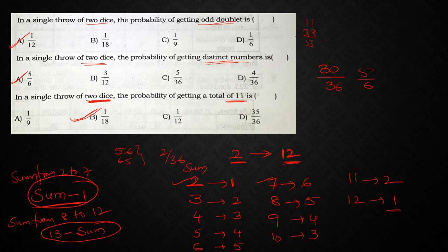If I want sum as 8, 13 minus 8 is 5 only, no? So using these two conditions, you can directly get all these. If I want sum as 12, 13 minus 12 is 1, so only 1 possibility.